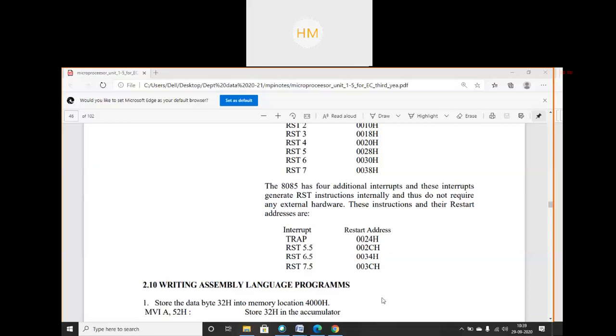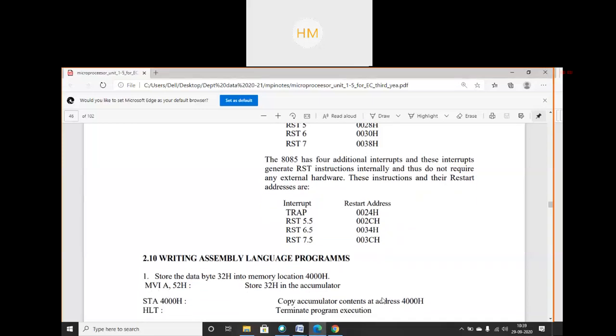Okay, students. So the program will be this. And always we have to terminate our program. For that, I will always write the HLT instruction, to halt the program, to terminate the program, to end the program. So the program is there on the screen. You can see it. You can visualize the program.